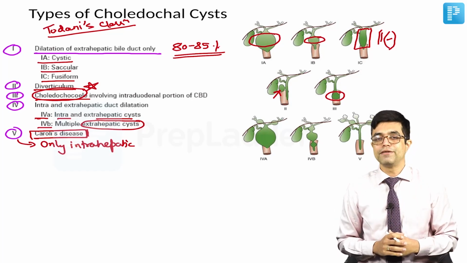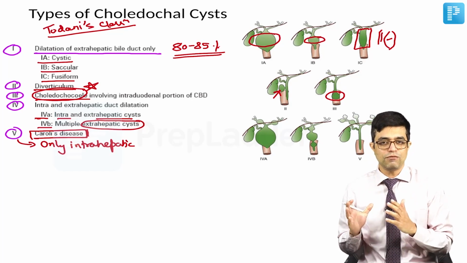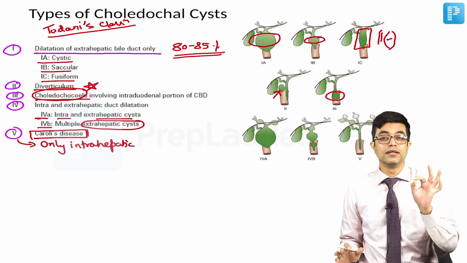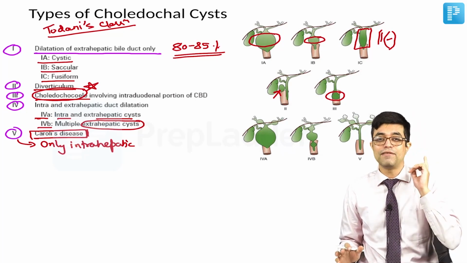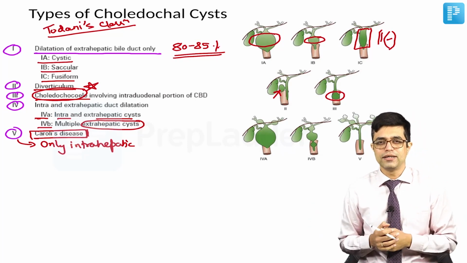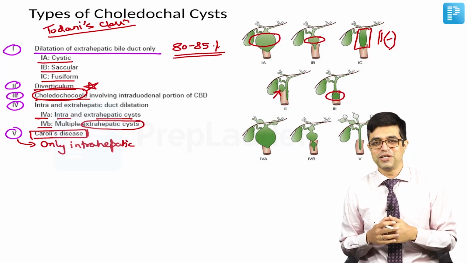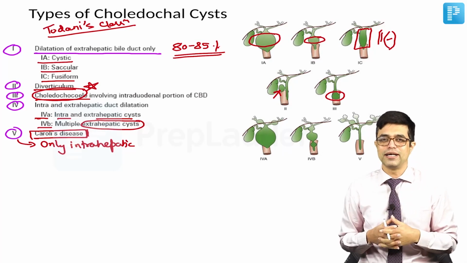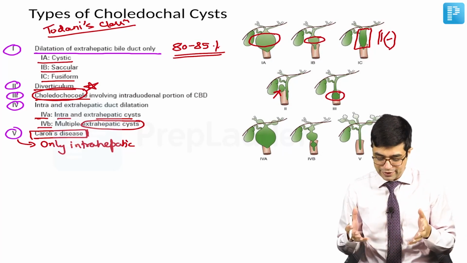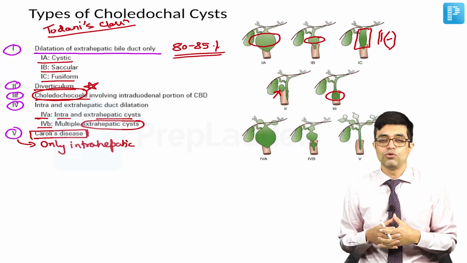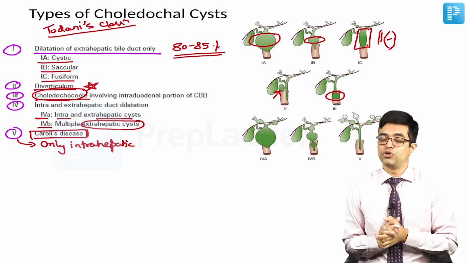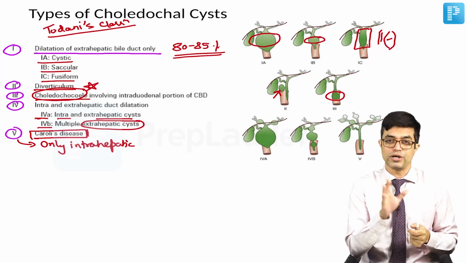If you look at Nelson 21st edition, you will find that in the photograph given in Nelson, they have mentioned it correctly. But in the text of Nelson, they have made an error. Everybody can make error. All humans make error. Nelson is also written by human beings only. So, that book has also created an error. They have written that type 4A is Caroli's disease. It is not 4A or 4B. It is type 5 which is Caroli's disease. So, this is one point which you must remember and not get swayed by what is written there.